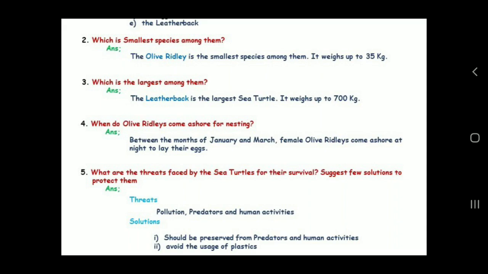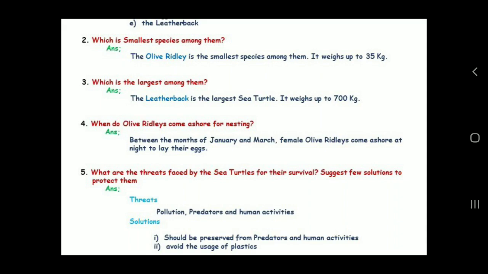And human activities. What are the human activities? We are dumping a lot of plastics in the ocean, and we are doing a lot of construction work on the beach. So we are causing a lot of problems for the survival of the sea turtles. Okay, so these are the reasons: pollution, predators, and human activities.